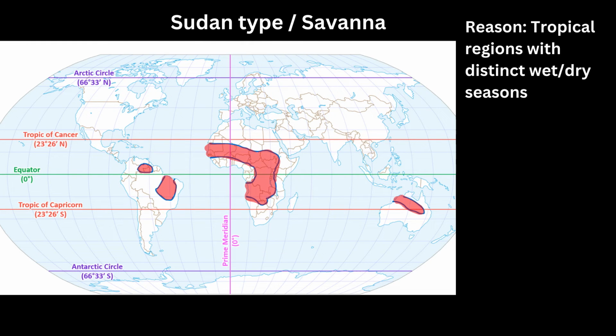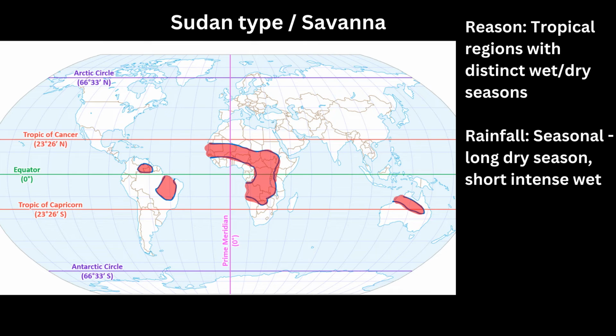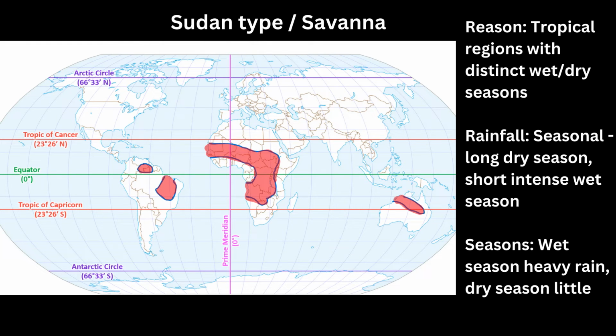Sudanian savanna climate, transitioning to the tropical regions with defined seasons. Sudanian or savanna climate is marked by distinct wet and dry periods. Specifically, it undergoes a long dry season followed by a short but intense wet season with heavy rainfall. Consequently, this cycle leads to abundant precipitation during the wet months and arid conditions otherwise.